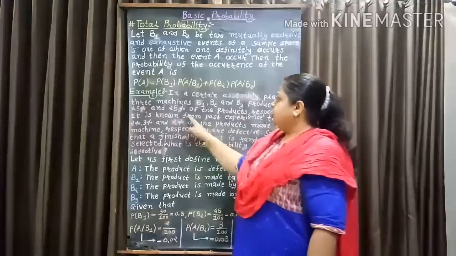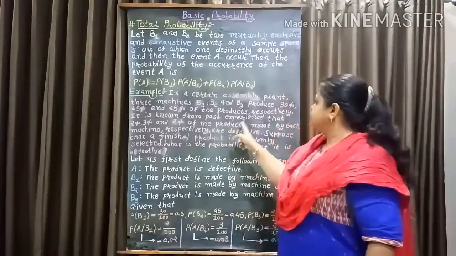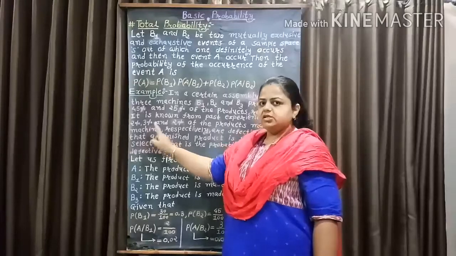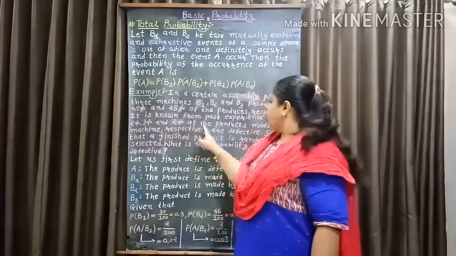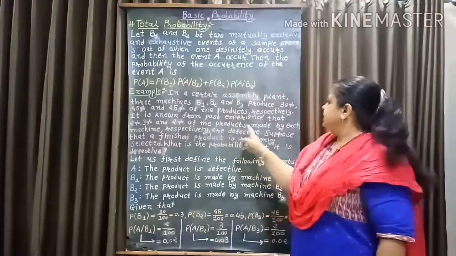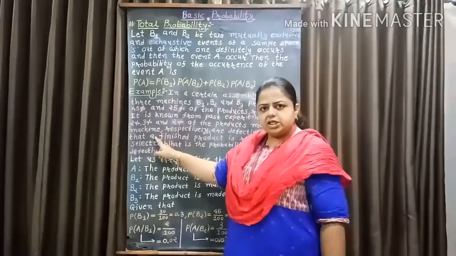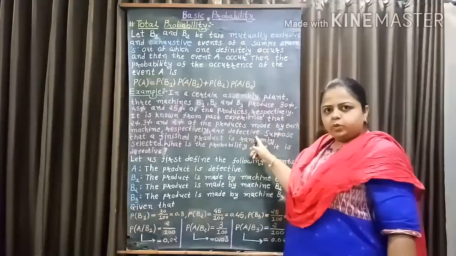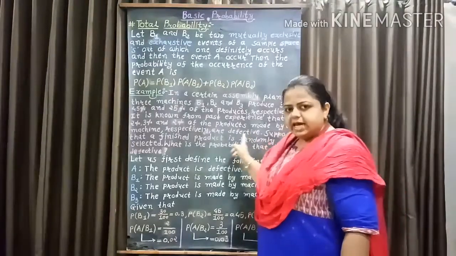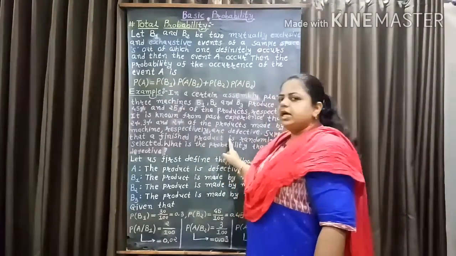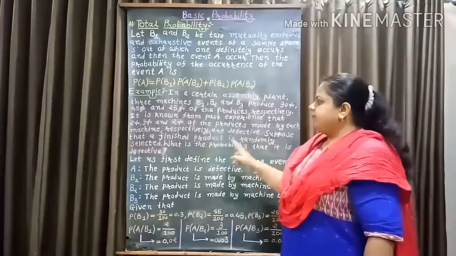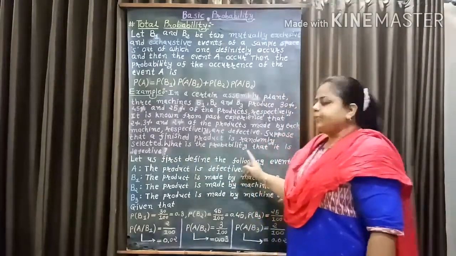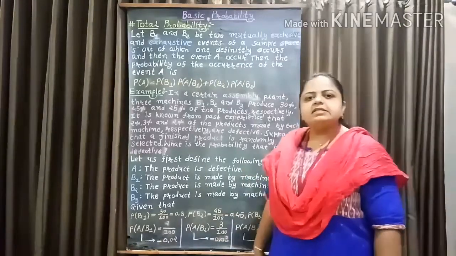It is known from past experience that 2%, 3% and 2% of the products made by each machine respectively are defective. Suppose that a finished product is randomly selected, then what is the probability that it is defective?